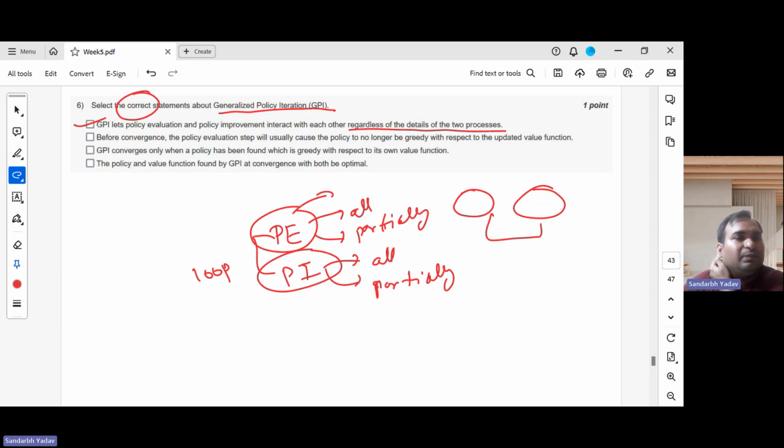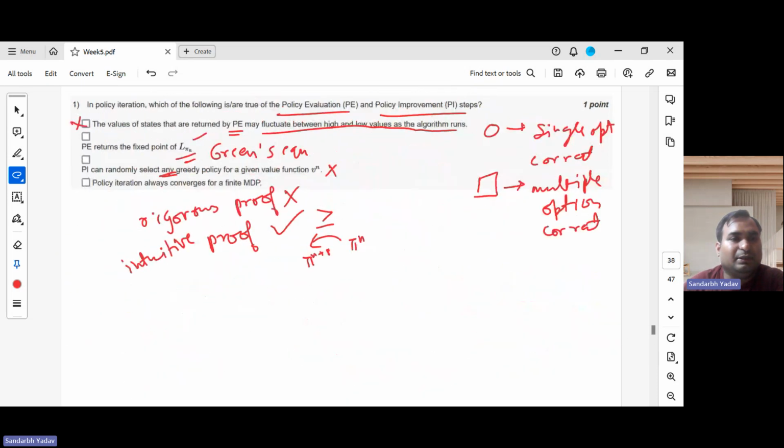Now the second statement is about before convergence, when we haven't converged yet: the policy evaluation step will usually cause the policy to no longer be greedy with respect to the updated value function. One thing to note is that this is not asking about the default policy iteration, the common algorithm which I showed on this slide.